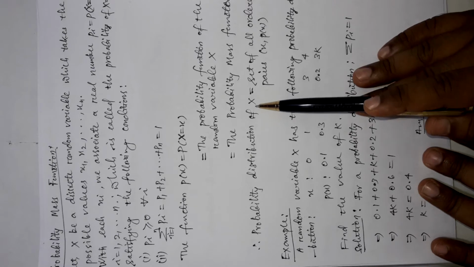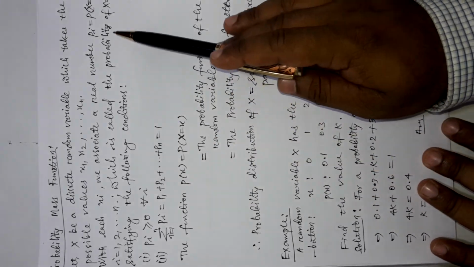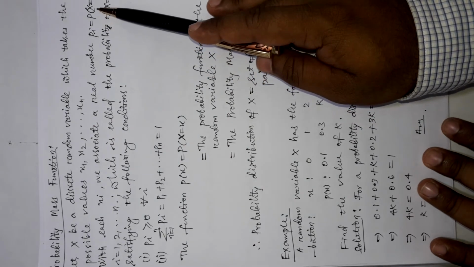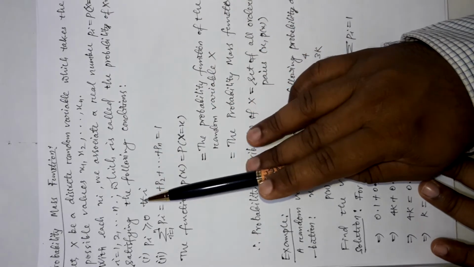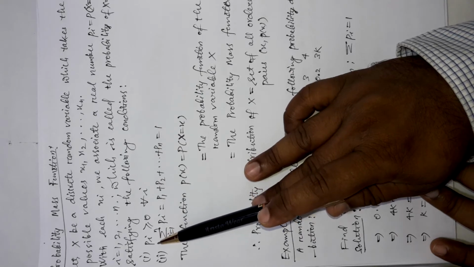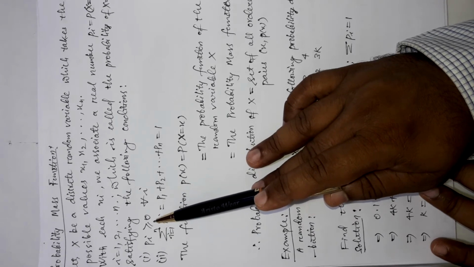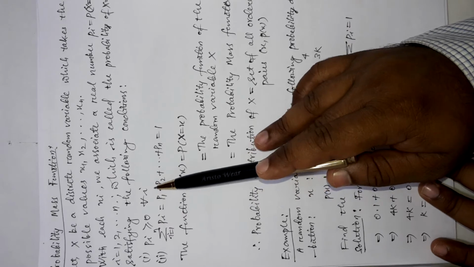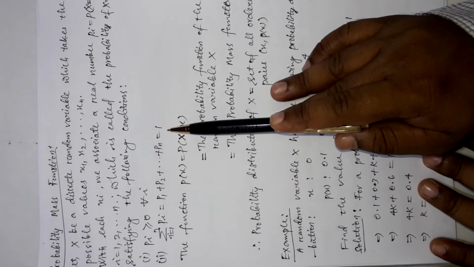Okay friends. So, what is the probability mass function? The probability mass function is nothing but the probability value of the random variable x, and its speciality is that each probability value is greater than or equal to 0. It is either positive or 0, it cannot be less than 0. And secondly, the sum of all the probabilities should be equal to 1.